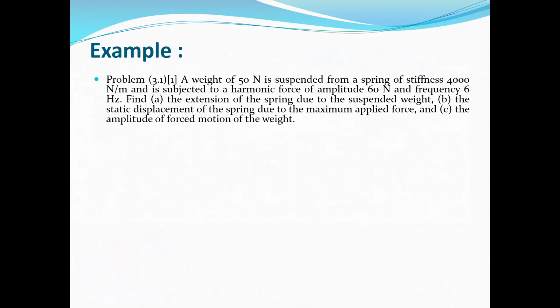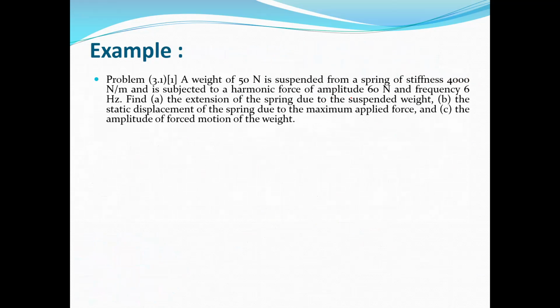Okay, we continue with one example. A weight of 50 Newton is suspended from a spring of stiffness 4,000 Newton per meter and is subjected to a harmonic force of amplitude 60 Newton and frequency 6 Hertz.